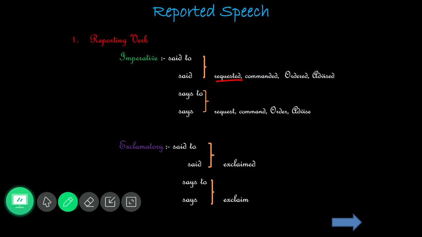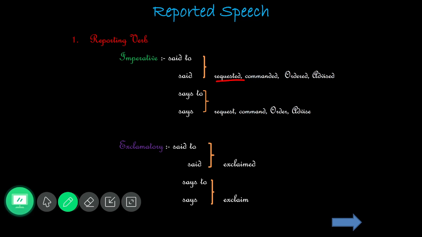Since it is a past form, we have to write it as "requested", or even "commanded" or "ordered" or "advised". If it is a present form, then we write "request", "command", "order" or "advise".